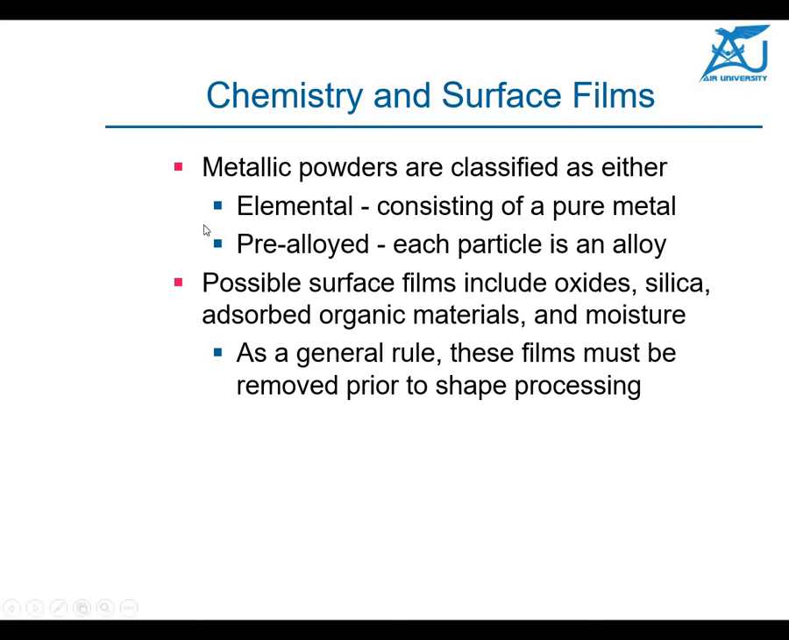So both types can be there, either in the elemental form, which is the pure form, or in the pre-alloyed form. All the powders are in the pre-alloyed form now. Possible surface films include oxides, silica, absorbed organic material and moisture. Surface films are also added on these surfaces to apply certain properties.